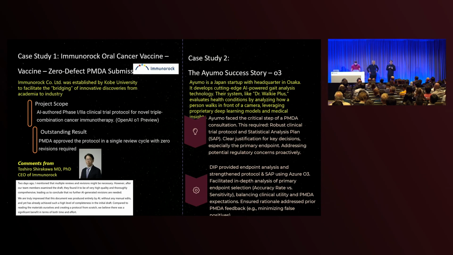Totally, we are currently in a totally different new era after OpenAI O1 was launched last September. Of course, O3 is much smarter than O1. So this is a case, maybe the first case in the world, where Gen AI created a clinical trial protocol from scratch on behalf of a human expert without any edit or revision. This is the first case.